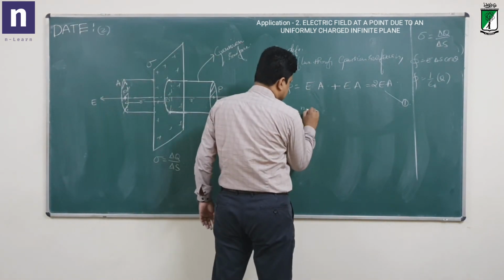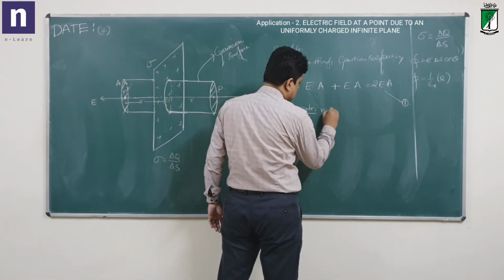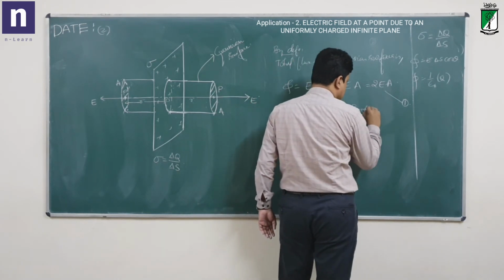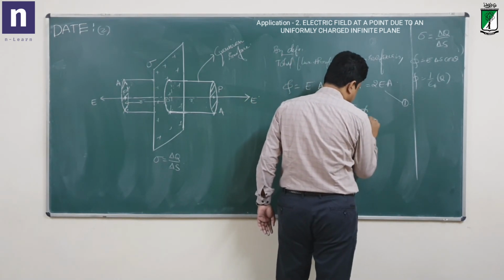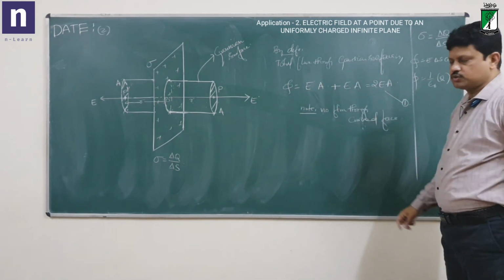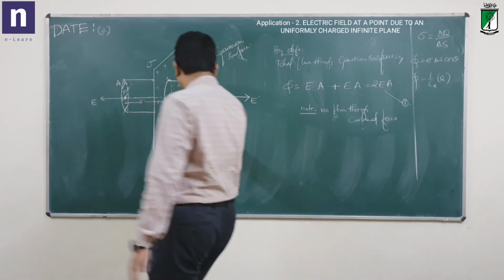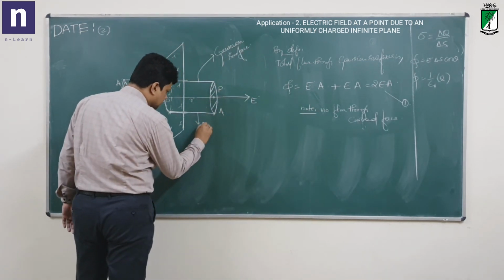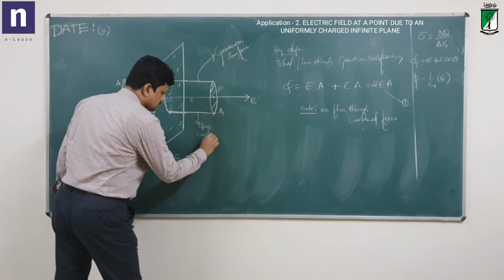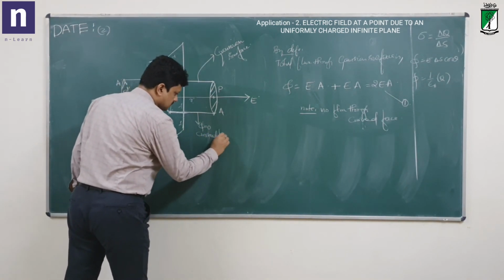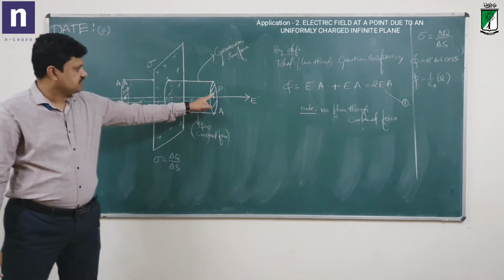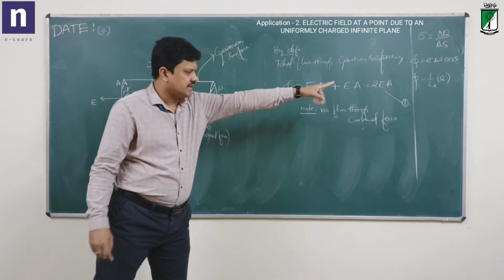So here I will write a note: no flux through curved face. Whereas these two circular faces have non-zero flux, which is EA and EA.